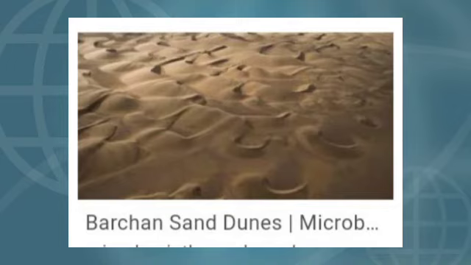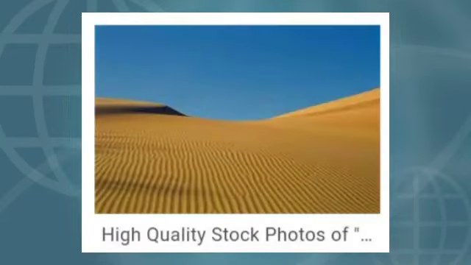Aeolian cycle is work of wind. The work of wind is called as Aeolian cycle. Already we have learned about fluvial cycle, glacial cycle, and this is Aeolian cycle, which is a work of wind. The next one we are going to learn about sea waves.